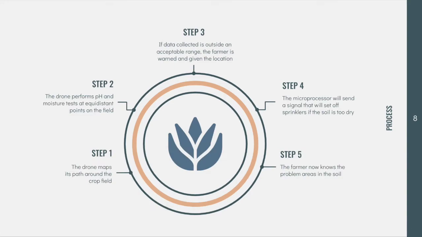Using our code that we will show later on, the drone will be able to map its path by dividing the field measurements given by a farmer into 25 equal-sized blocks. It will move along each block and perform both a pH and moisture test. If either of those measurements are outside its allowed range, the block will be colored red, and if both tests are within the allowed ranges, the block will be colored green. The farmer is then given a full report with the exact location of the red blocks using a visual diagram. Meanwhile, sprinklers will be activated in the areas where the blocks failed the moisture test.